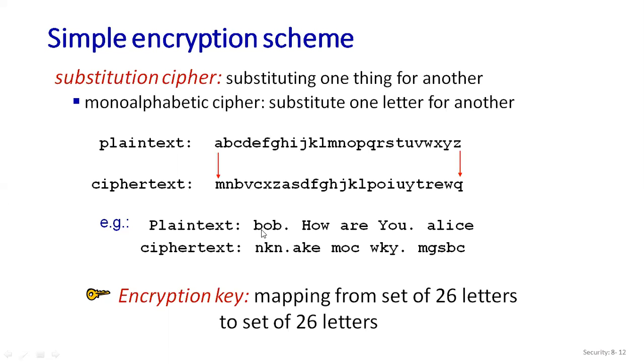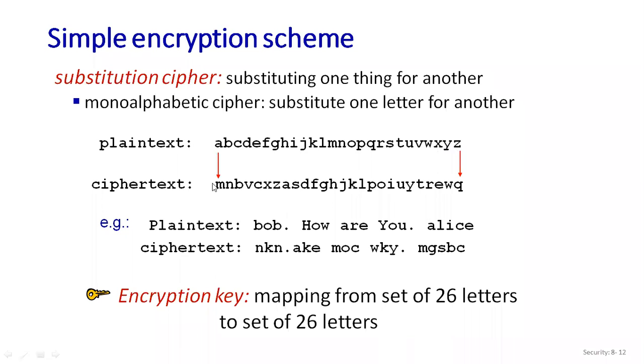Plain text is: Bob asking Alice, how are you? You are going to convert it into ciphertext using the substitution cipher. So first you write down, in rough or right there, the plain text A B C D till Z.